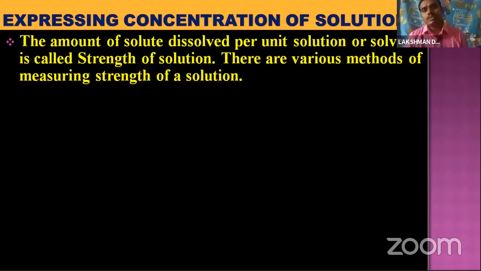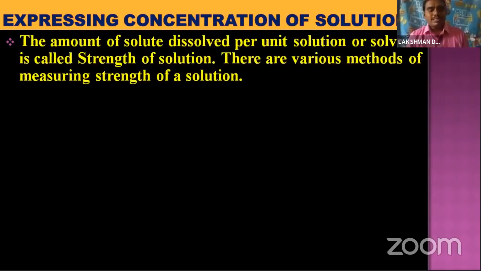Per unit solution means we take 1 liter as a unit, or 2 liters, or 3 liters; you can take any one unit. So the amount of solute dissolved per unit solution is called the strength of the solution, or expressing concentration of the solution. It can be expressed by various methods.